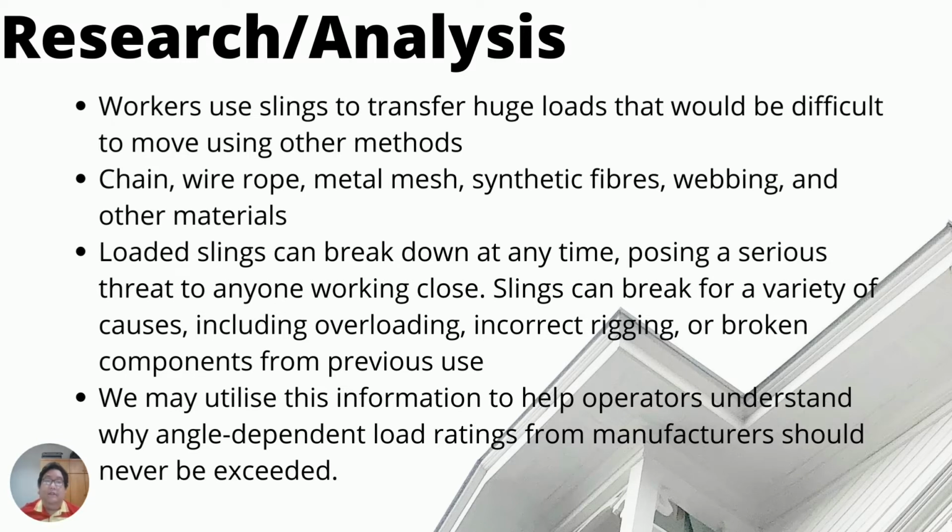Workers use slings to transfer huge loads that would be difficult to move using other methods. Examples include chain, wire rope, metal mesh, synthetic fibers, webbing, and other materials. Loaded slings can break down at any time, posing a serious threat to anyone working close. Slings can break for a variety of causes, including overloading, incorrect rigging, or broken components from previous use. We may utilize this information to help operators understand why angle-dependent load ratings from manufacturers should never be exceeded.